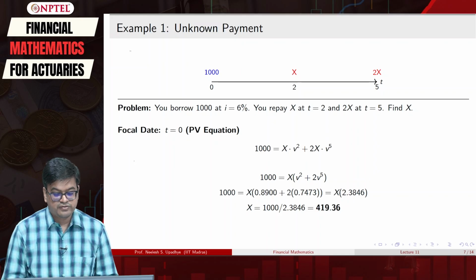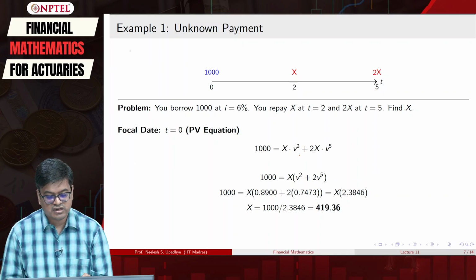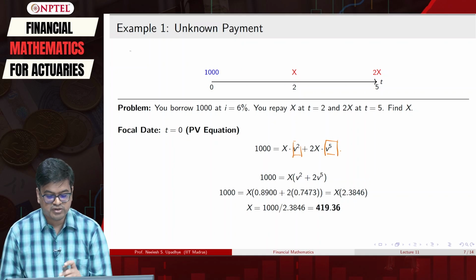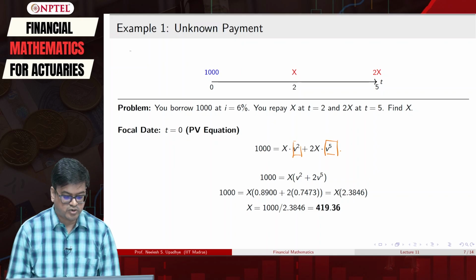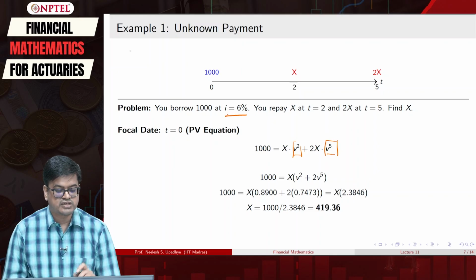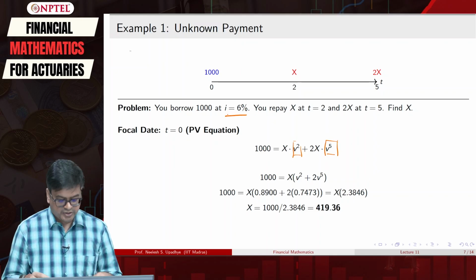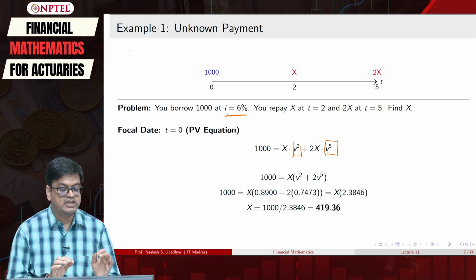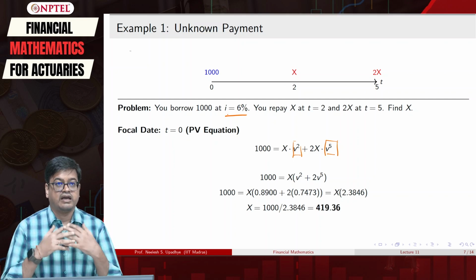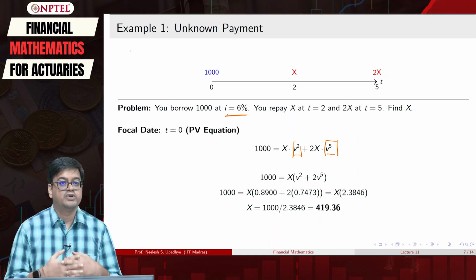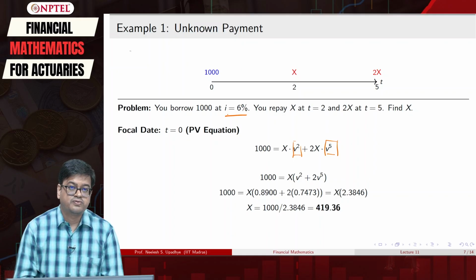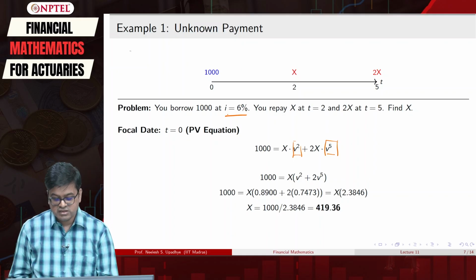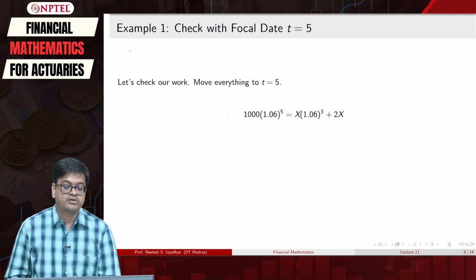Now, if you see this, the discounting that we are doing is using a compound interest rate model, right, with annual interest of 6%. Perfect. So, now the next question is, will the focal date matter? And I claim that the focal date will not matter. So what if I do the same calculation with a different focal date?